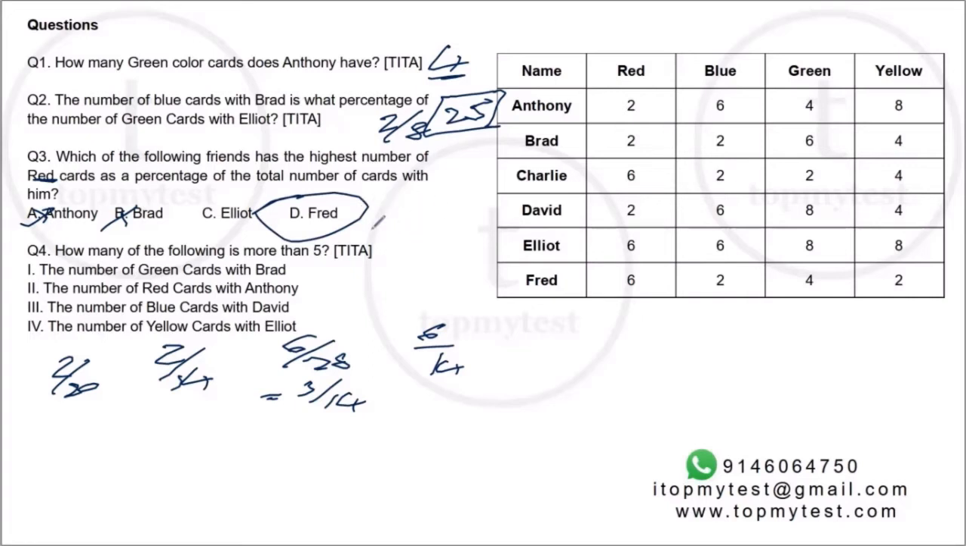Okay, and the last one, how many of the following is more than 5? Which of these numbers is more than 5? How many of these numbers? So you have to mark whether one of these numbers is more than 5, or 2 of these numbers is more than 5, or 3 of them is more than 5.